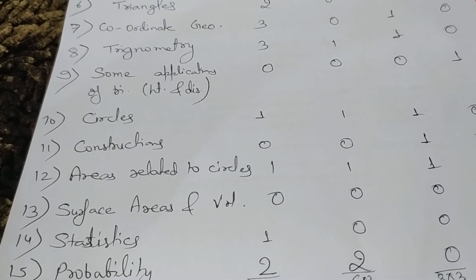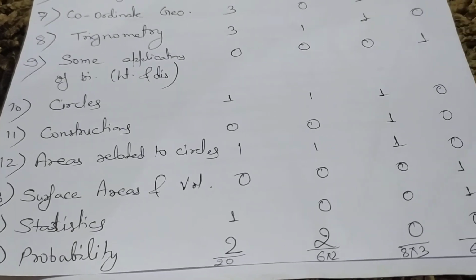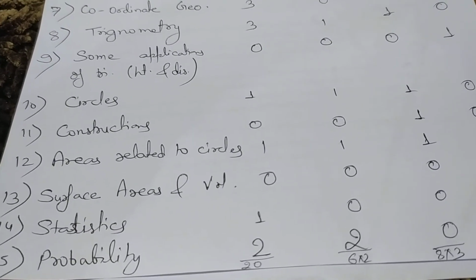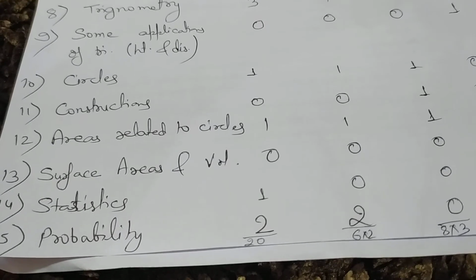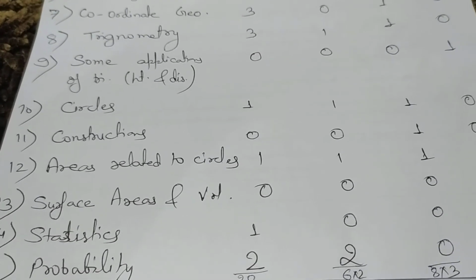The next chapter is constructions. There is only one question in section C of 3 marks. This means constructions hold 3 marks only.